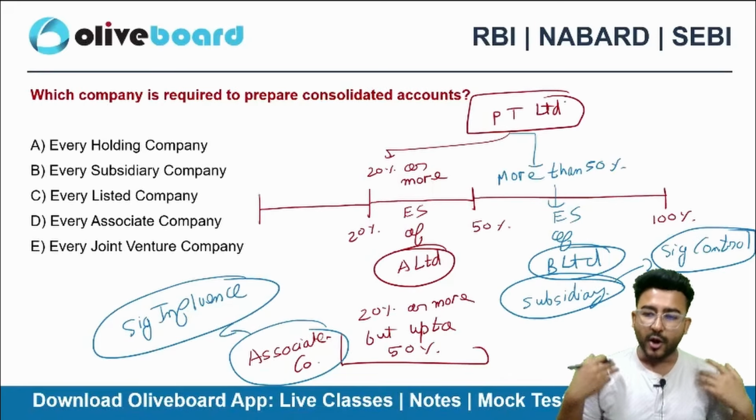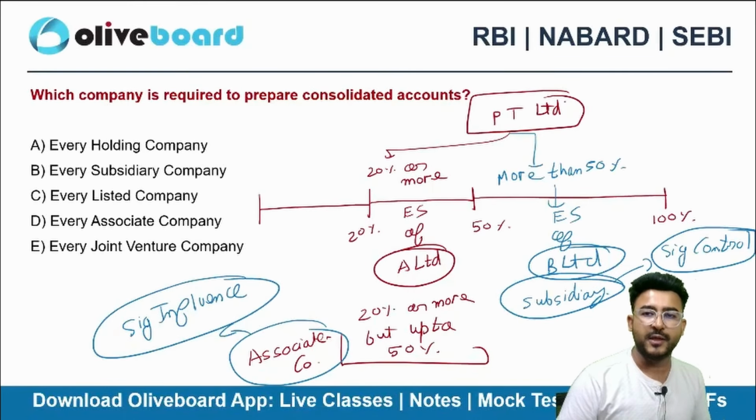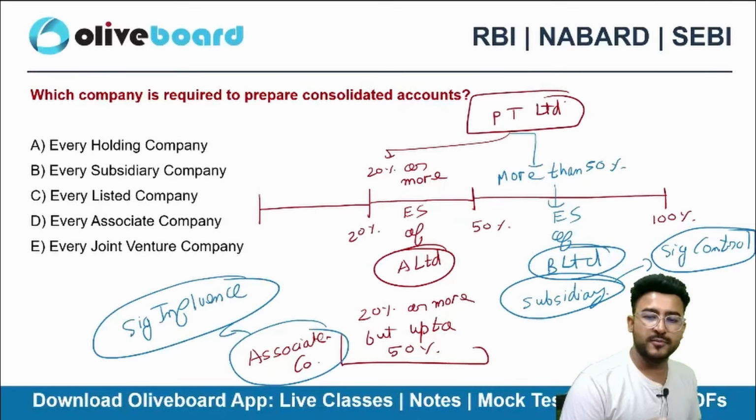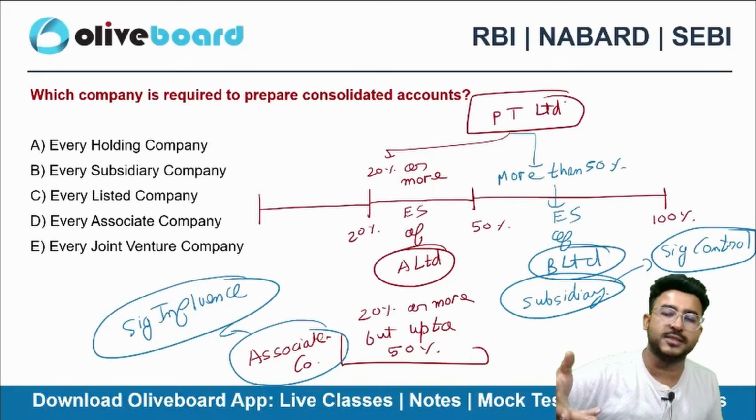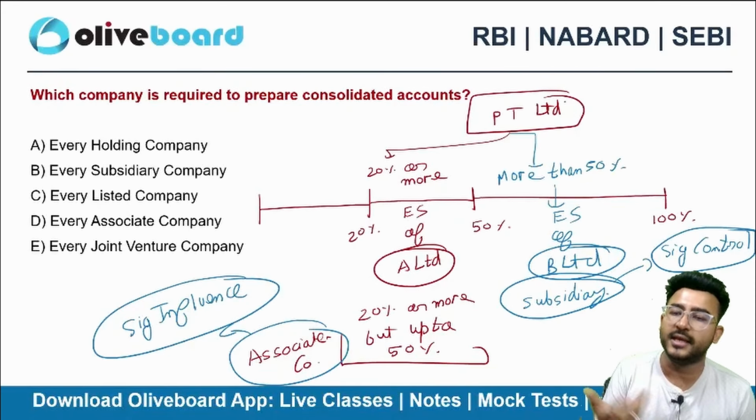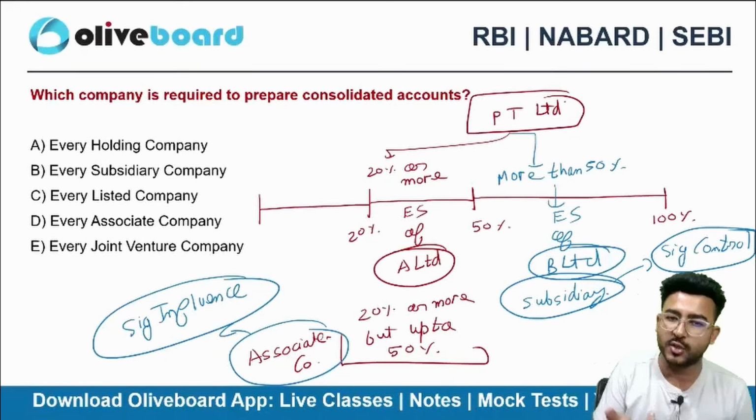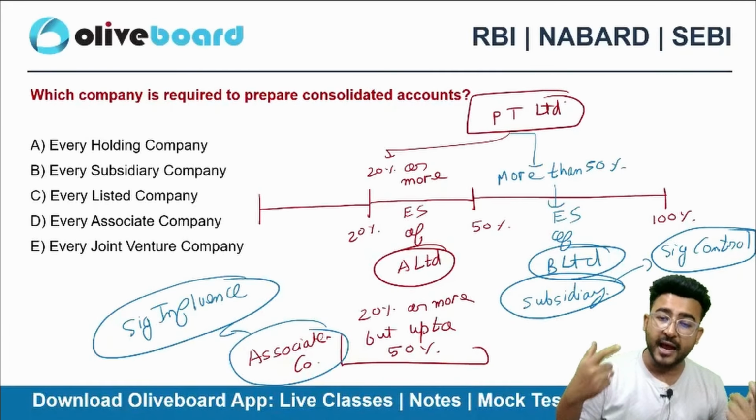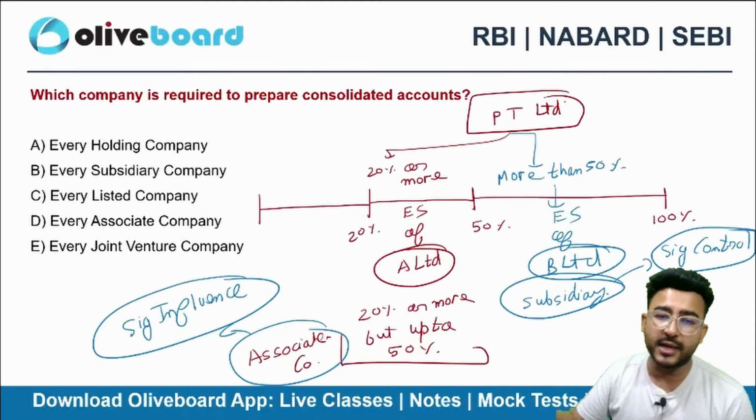Why? Because I can pass an ordinary resolution on my own. I am holding more than 50%, so I become the majority. If I want to take any decision of the company, I can easily pass an ordinary resolution on my own. I don't need any other shareholder. But in an associate company, I can't pass an ordinary resolution. I can't control that company, but I have a significant influence because I am a shareholder of 20% or more.